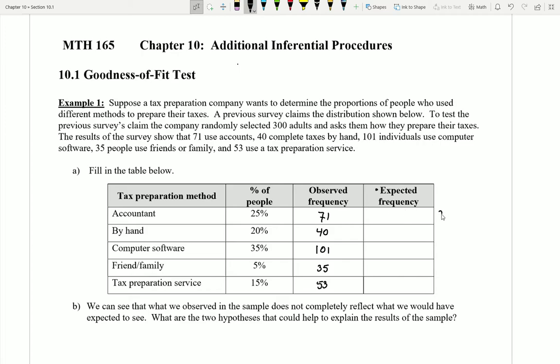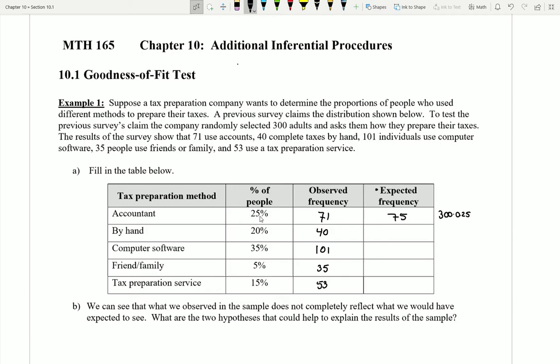Well, if I was to just simply do 300 people and multiply that by 25%, I could see that very quickly I'm going to end up with 75 individuals. I would expect 25% of the 300 to fall into this category. So I would have expected 75 individuals to be in this category if 25% is the right percentage.